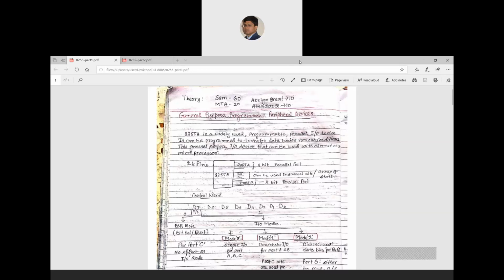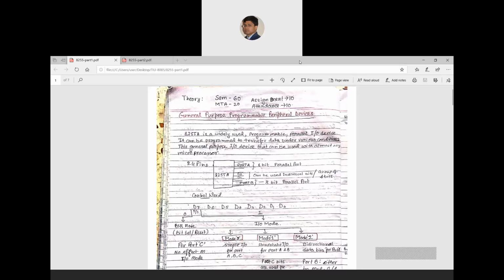It was long before. But when I was checking the assignments, I found that some of the students have written the assignment in their own writing. Okay, they are good. But some of the students, who also took my permission to write it in Microsoft Word, I gave them permission for that.